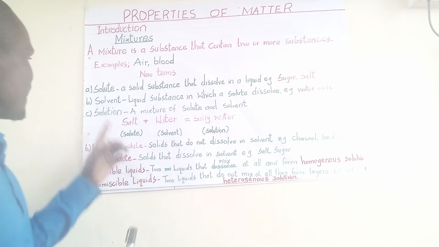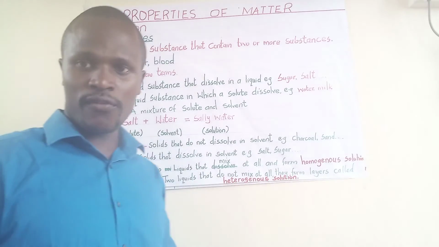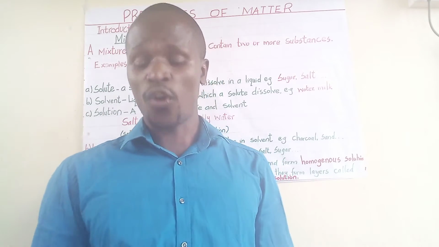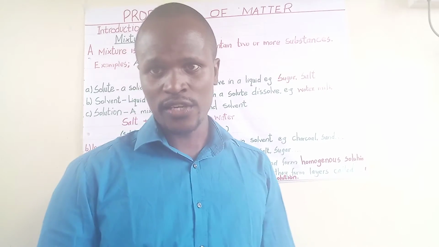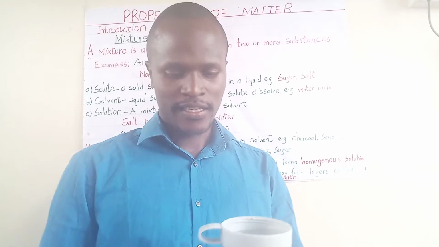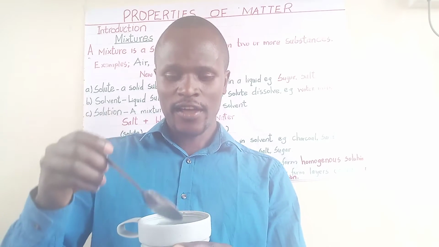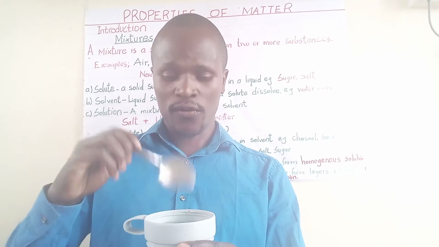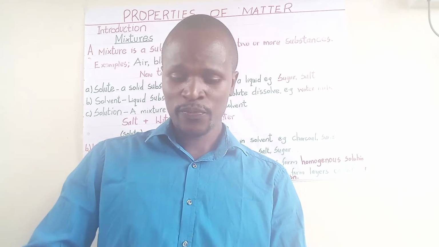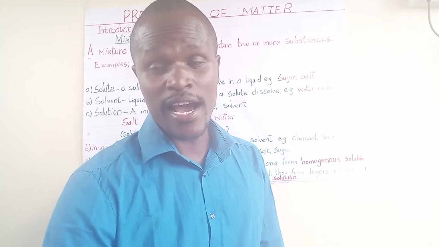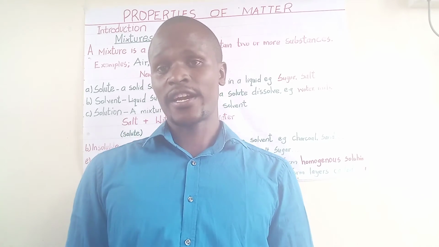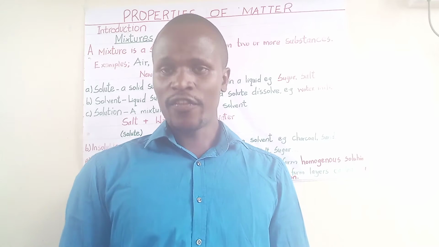The other word is solvent. Now, a solvent is the liquid in which the solute dissolves. A good example of a solvent is water. You can see this is my water. Therefore, water is a solvent. Apart from water, we also have other solvents like paraffin, milk, and spirits. So all those are liquids, okay? Therefore, we call them solvents.